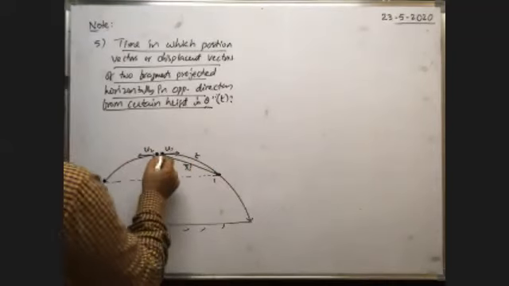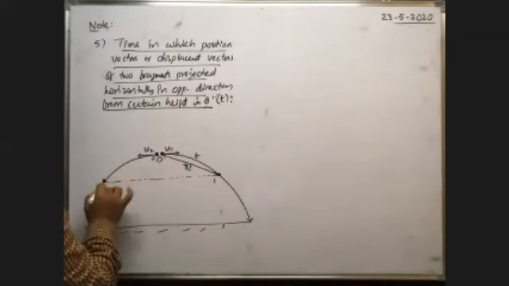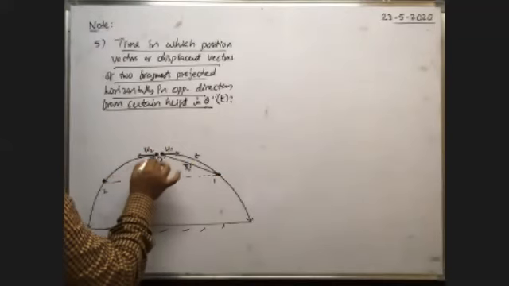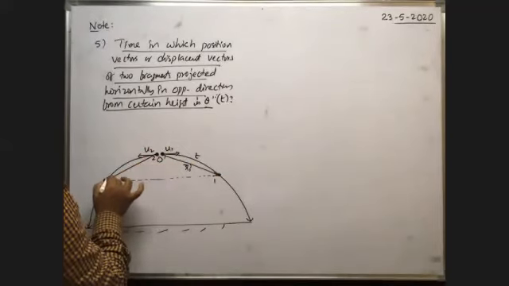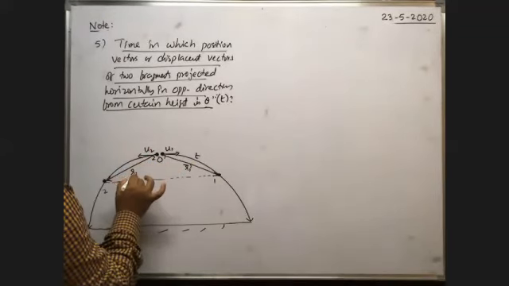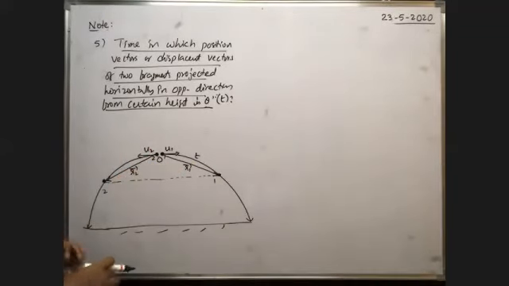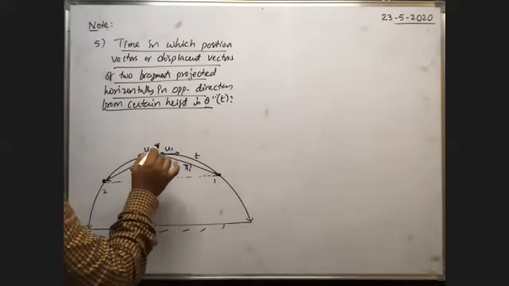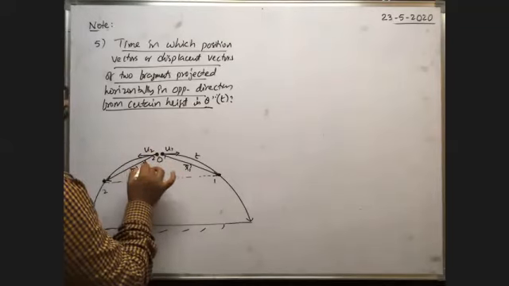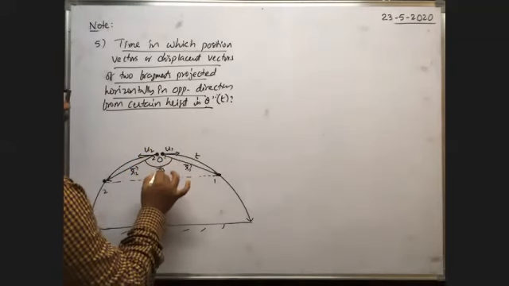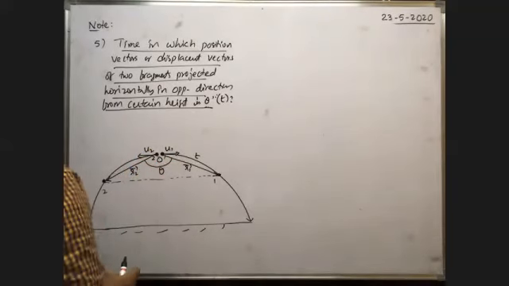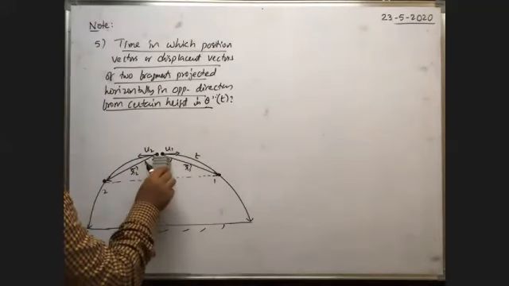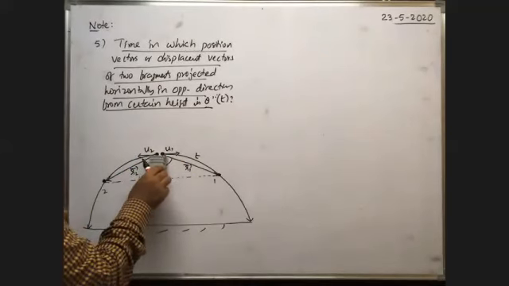Okay. Now after t seconds, the second particle comes to this position. Then what is the position vector or displacement vector of the second particle? That is say r2 bar. How can we write r2 bar and r1 bar in vector form? Because here, we have to find after what time the angle between the position vectors or displacement vectors becomes theta.